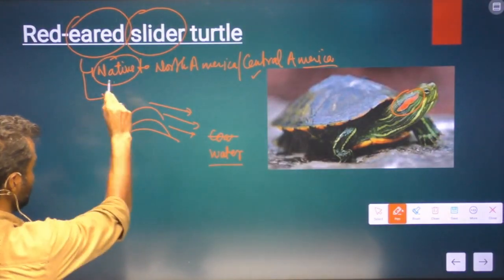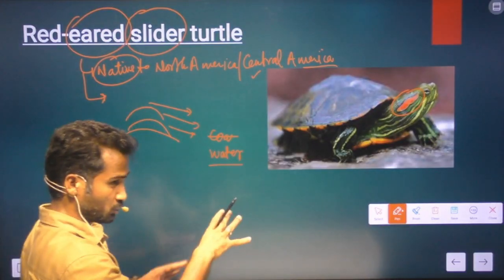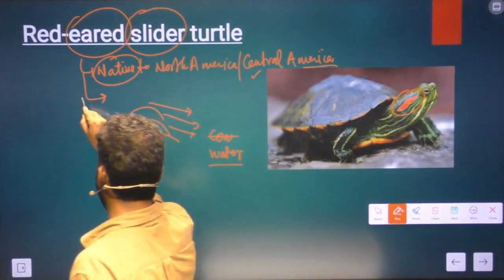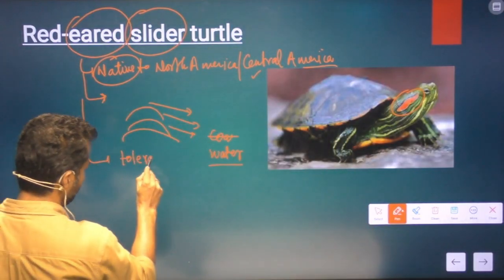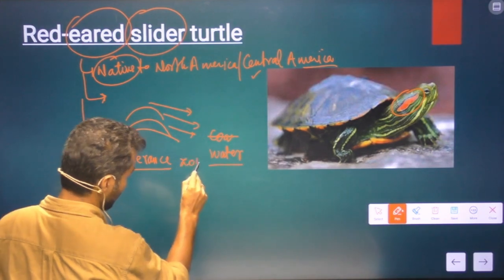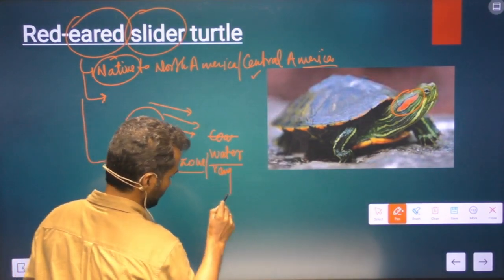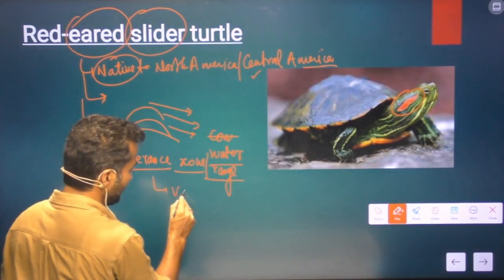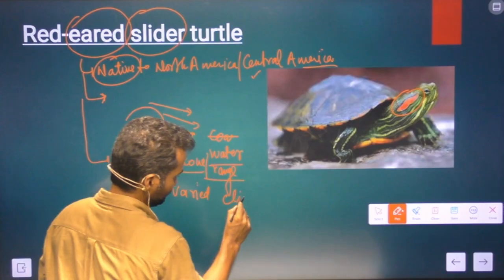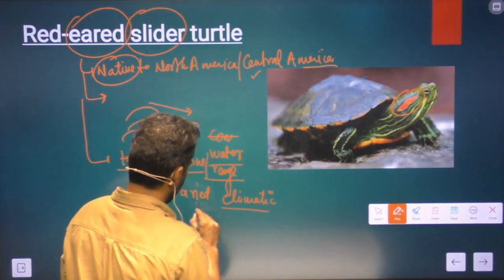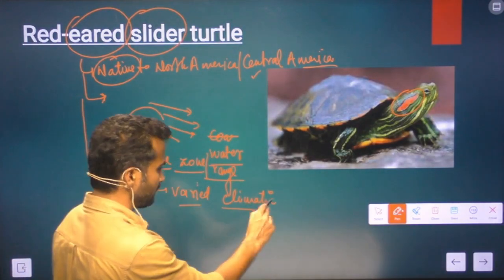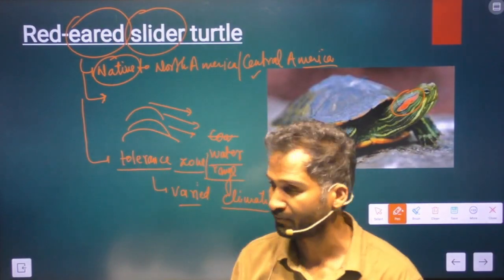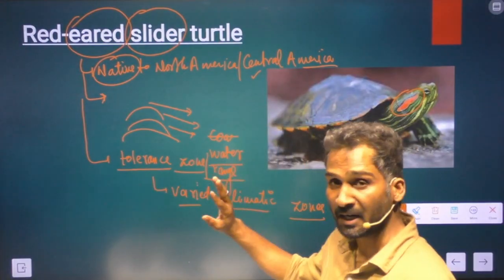And since they are native to North America, they should have been confined to North America, but there is one very important property. They have a high tolerance range. Because of the high tolerance range, they can survive in varied climatic zones. And because of this property, they are traded internationally.